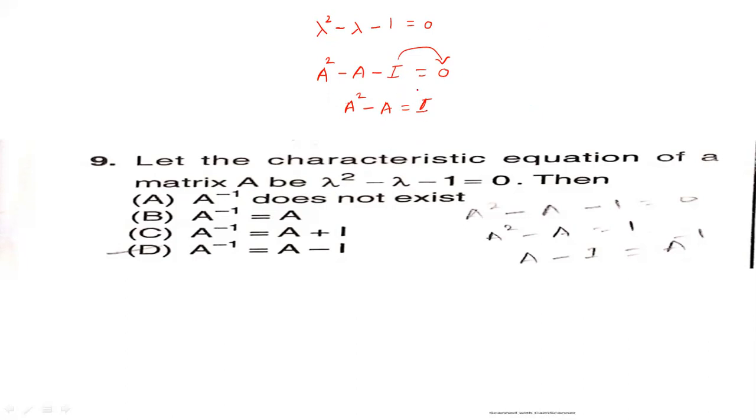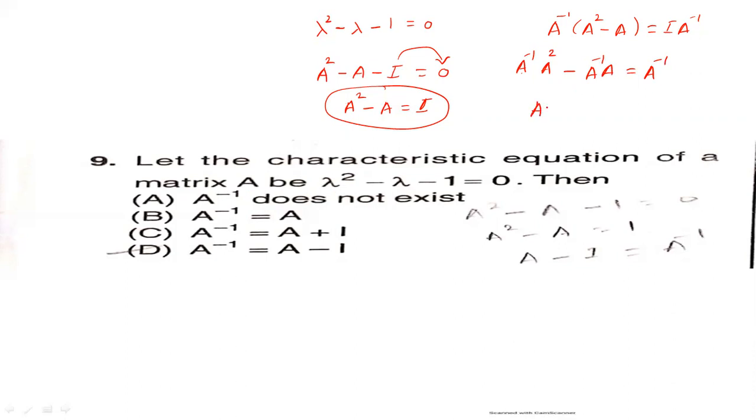Multiply each term by A inverse, that is A inverse into A square minus A is equal to I into A inverse. A inverse into A square minus A inverse into A is equal to A inverse.